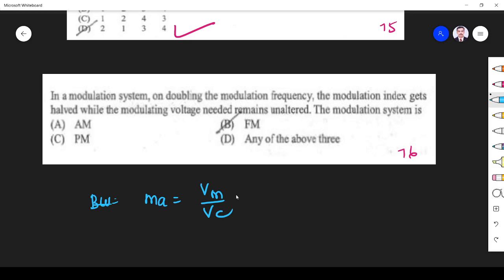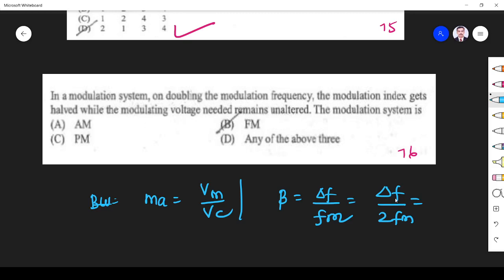Let us go for another modulation. FM: the modulation index of FM is beta equal to delta f by fm. On doubling the modulation frequency in FM, what happens to the modulation index?